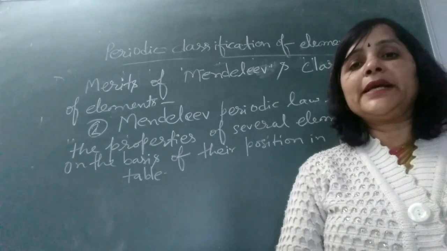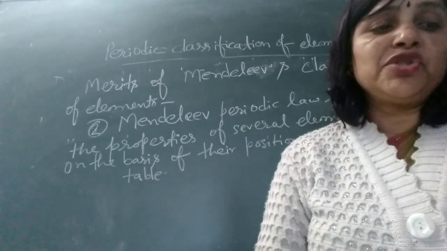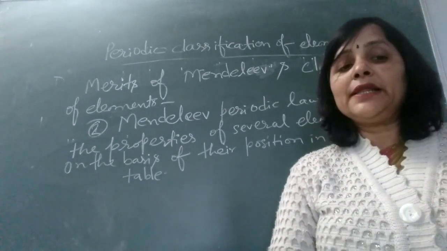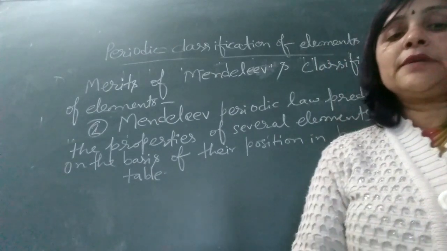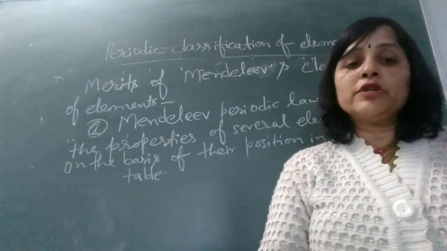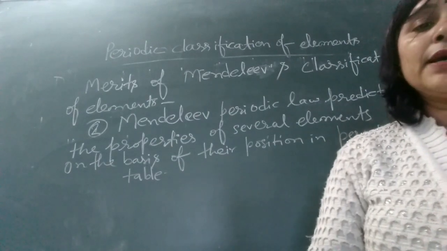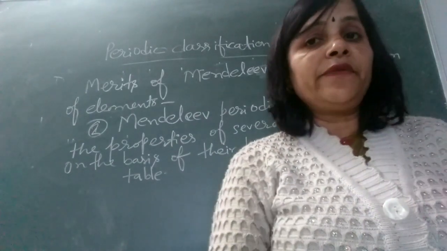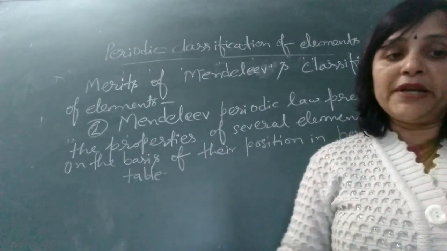For example, gallium, scandium and germanium were predicted in this way. These predicted properties were found to be almost similar to the actual properties when these elements were discovered.